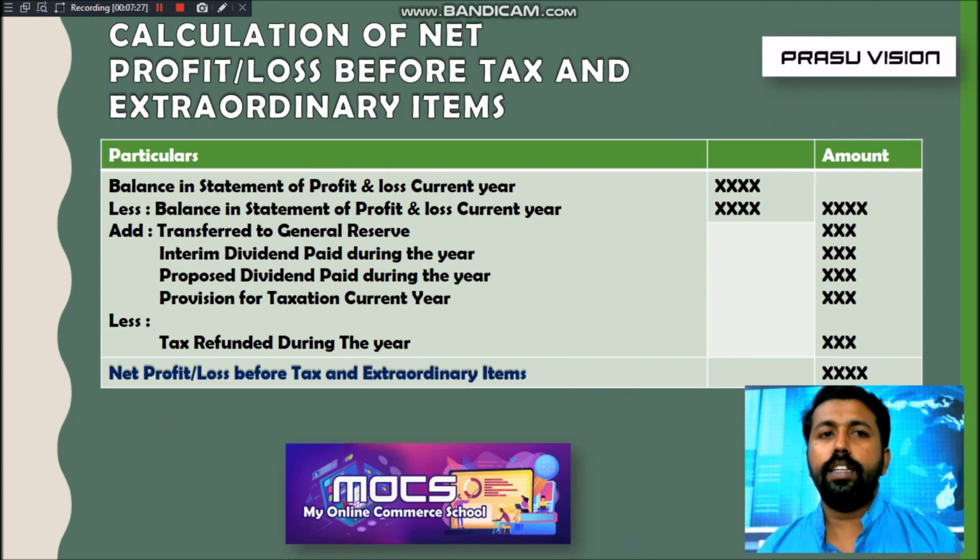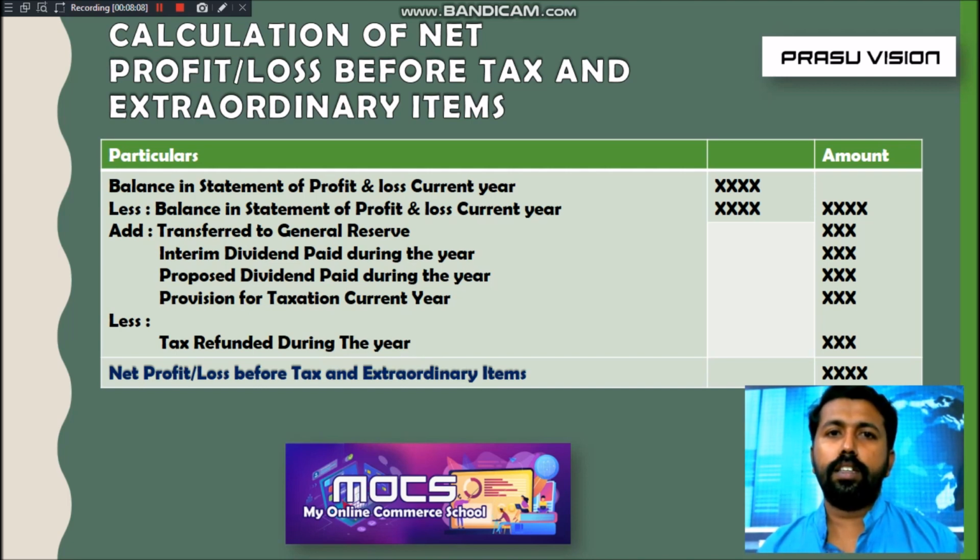So in this section, you are going to learn more about how to calculate the value of net profit or loss before tax and extraordinary items. After calculating the net profit, the company will adjust items like extraordinary items, tax, interest, dividend, etc. But we want to know what the actual net profit is in a particular year before adjusting, before deducting the amount from net profit for paying dividend or tax, etc.